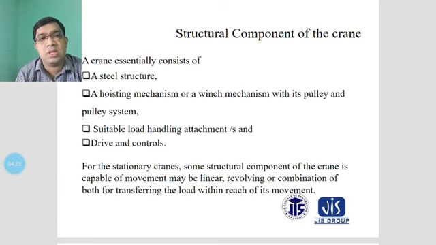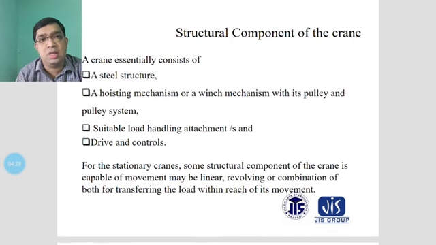Sometimes gear mechanisms are also considered for the transfer of materials, and the speed ratios must be properly transferred, so drives and controls are also required as components of cranes.